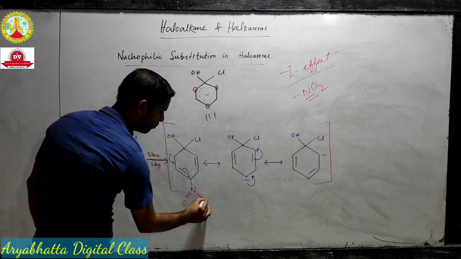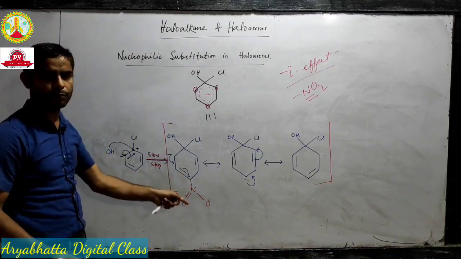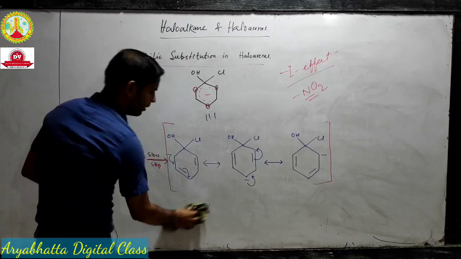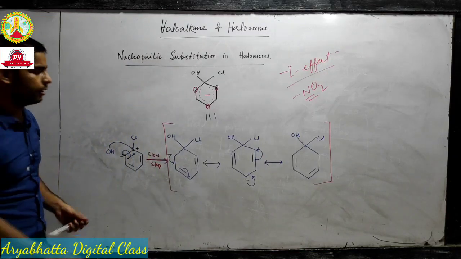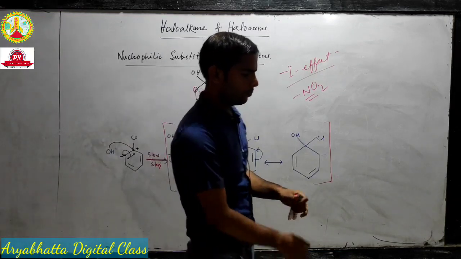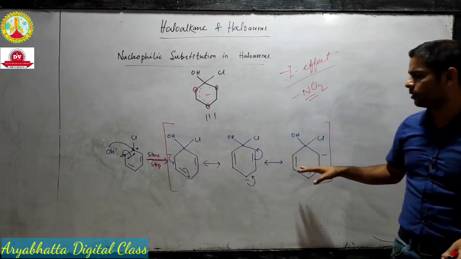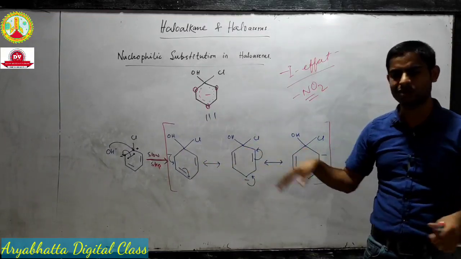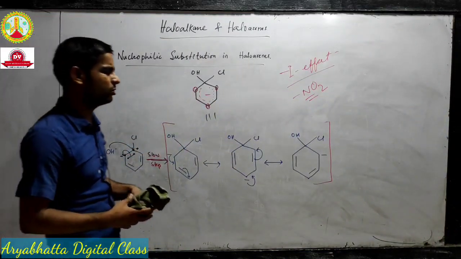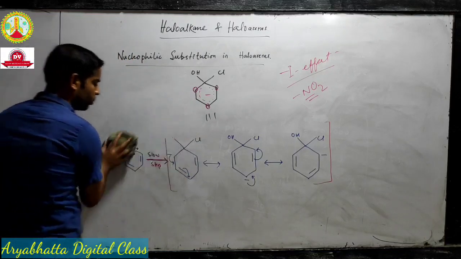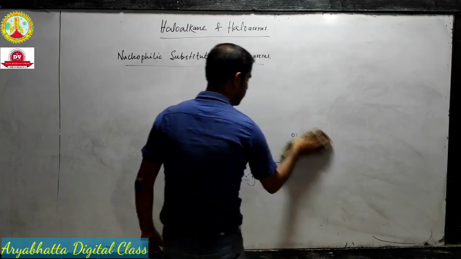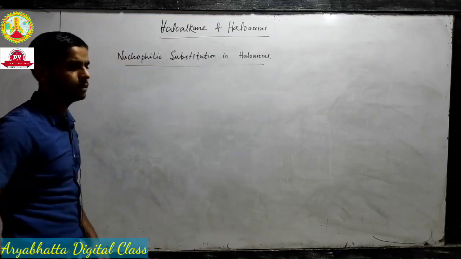Once they have put nitrate at the para position, and in another drawing they put the nitrate at the ortho position. So if you know these three steps of resonance, you can draw the ortho substituted and the para substituted benzene also. Okay, I hope you understood the substitution mechanism.